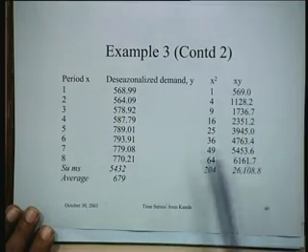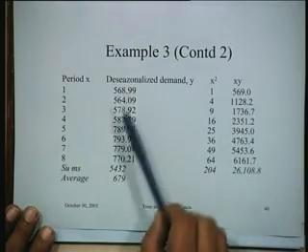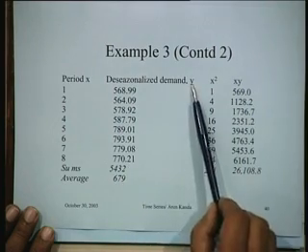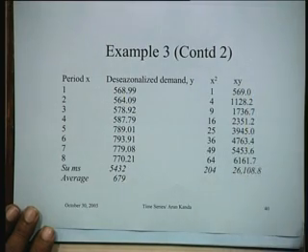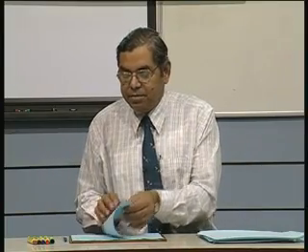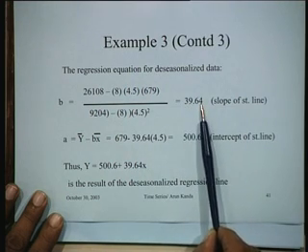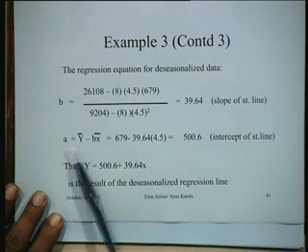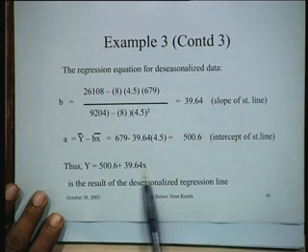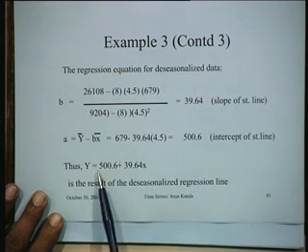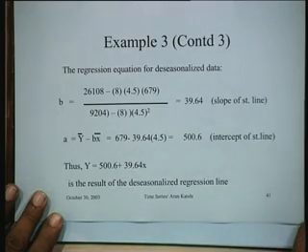Then, from the deseasonalized demand, we have to identify the trend. So to the deseasonalized demand, you fit the regression equation. These are the values. This is the deseasonalized demand, sums, averages, y. This is the y. This is x square, xy, and so on. You follow the routine procedure of fitting a straight line, and ultimately for this straight line you get the two coefficients a and b. The values are: b is 39.64, which is the slope of the straight line, and a is 500.6. So this is the equation of the deseasonalized regression line, 500.6 plus 39.64. That's what you will do.